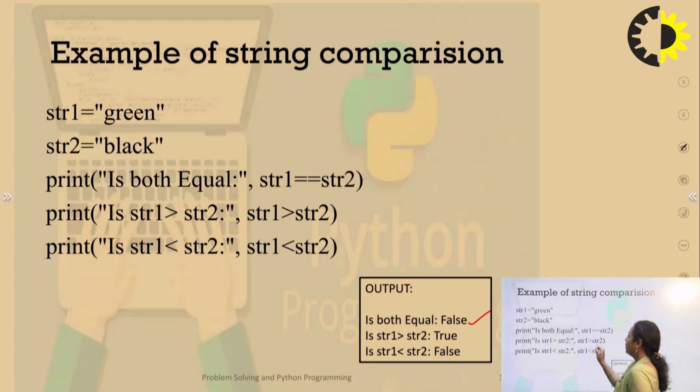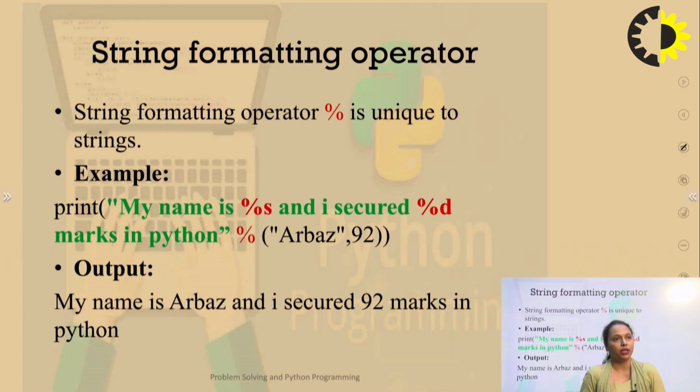Next, string 1 is greater than string 2. How? Because G is greater than B. The ASCII value of G is larger as compared to small b. So the answer will be true here. String 1 is less than string 2, the answer will be false. That is the way we compare strings.